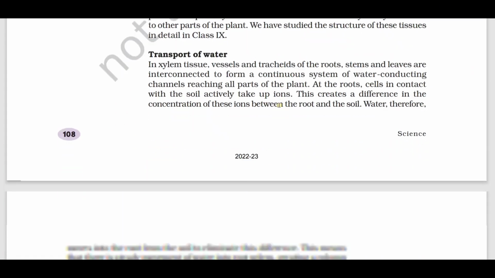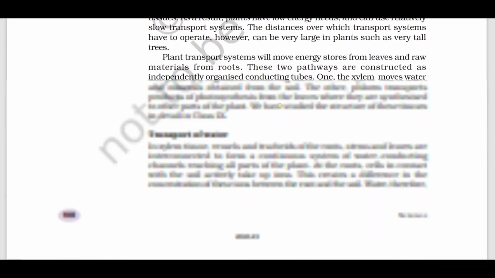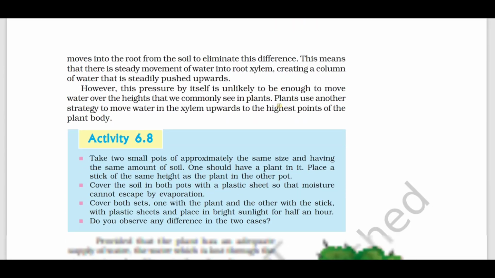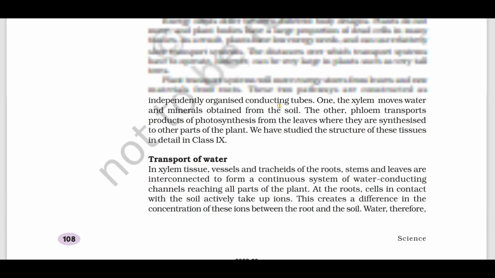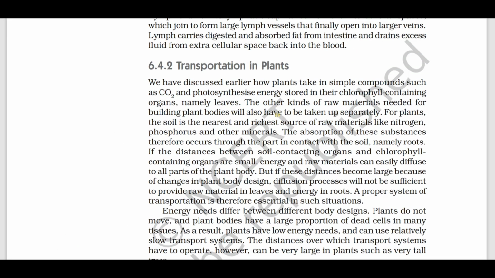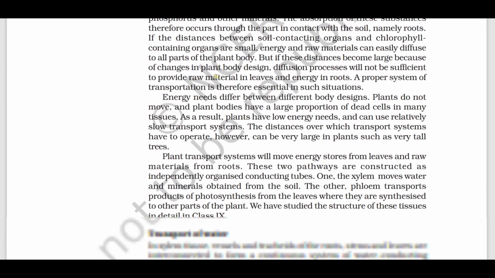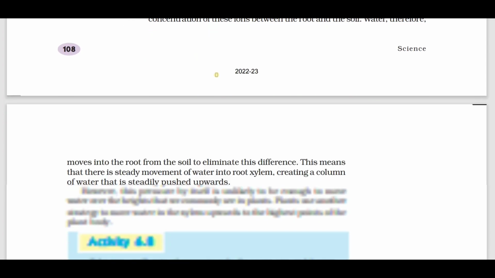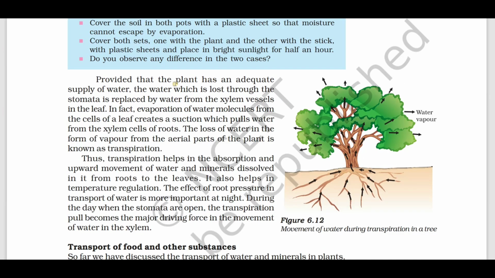Transportation in plants: transport of water and soluble minerals, transport of food, transport and exchange of gases. Very important, a definite 3-mark question. And you should also know the concept of transpiration and translocation, and the difference between them.